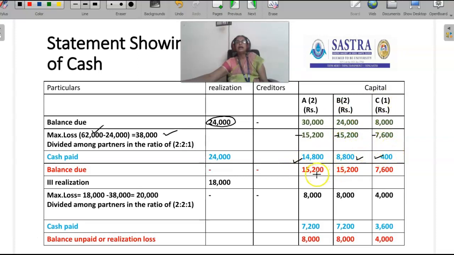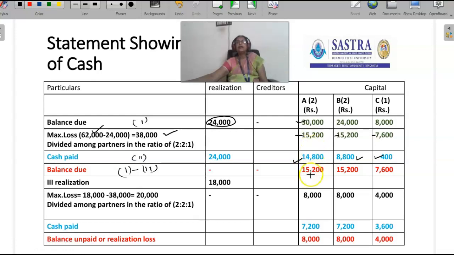Then again we have to calculate the balance due after this realization. How to calculate the balance due? This is number 1 and the cash paid is number 2. If we deduct 2 from 1, we will get the balance due. What is 1? 30,000. From 30,000, if we deduct 14,800, the balance due is 15,200.